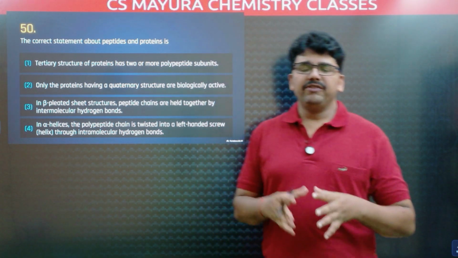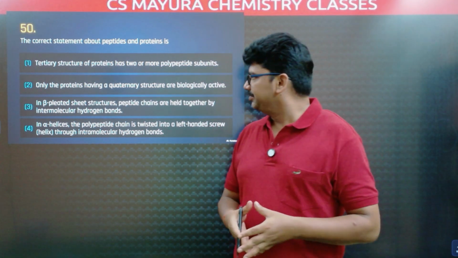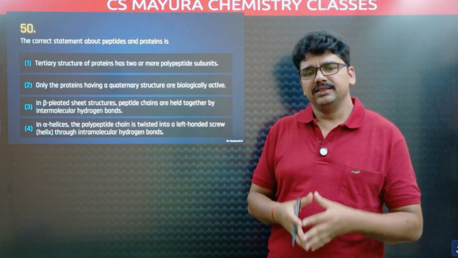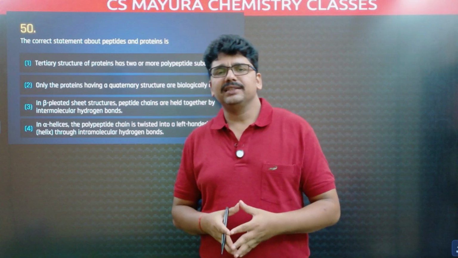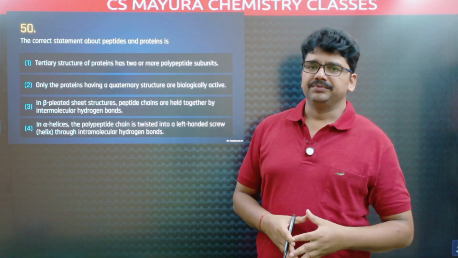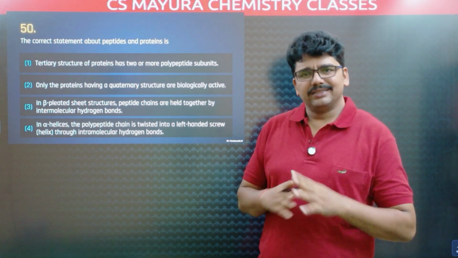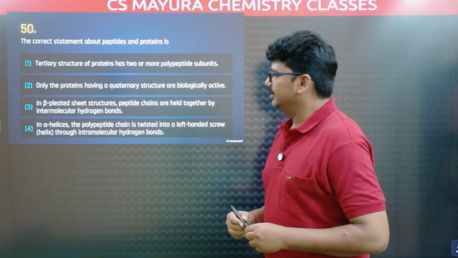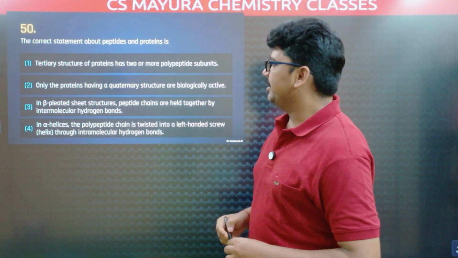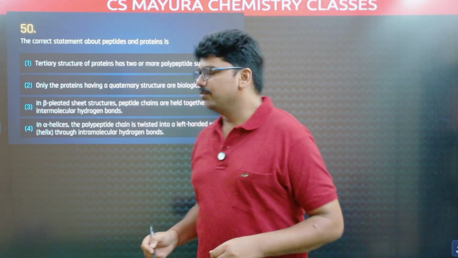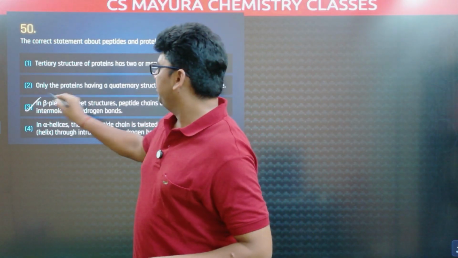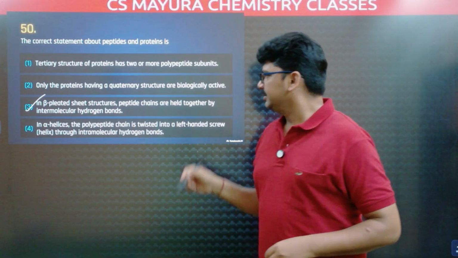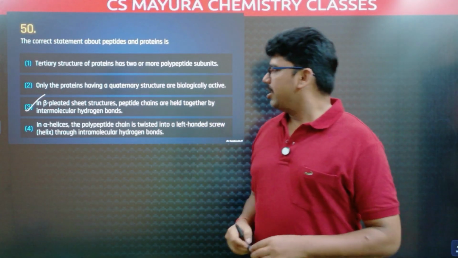Even with the tertiary structure, there are many proteins with biological activity. Quaternary structure is not necessary. Third one, in beta pleated sheet structures, peptide chains are held together by intermolecular hydrogen bonds. This is correct.